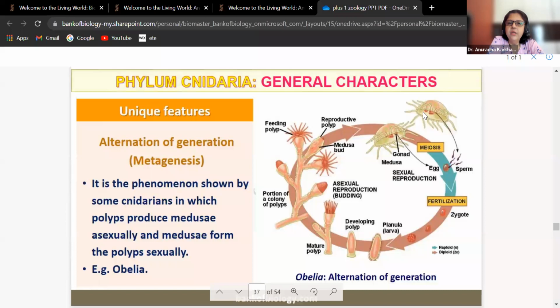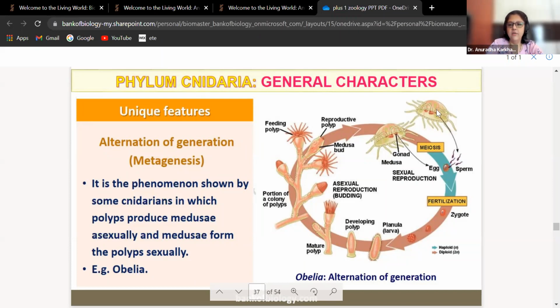So till now we have seen three names in cnidarians as well. That is what? Hydra. Correct? The first one. Then the second one that we saw was Aurelia. And the third that we are seeing is Obelia.